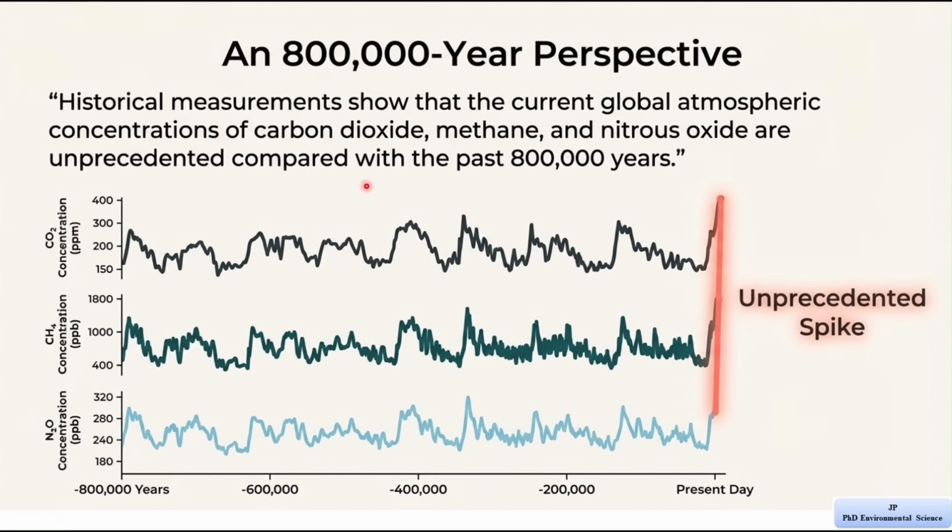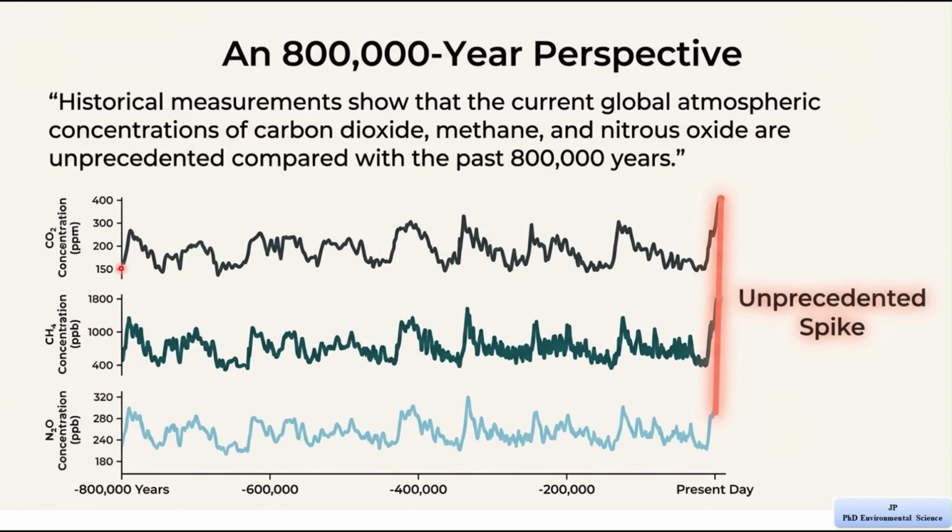Now what the graph shows: there are three graphs, one for carbon dioxide, one for methane, and one for nitrous oxide. Each graph shows how the concentration of these gases has changed over a very long period of time, starting from about 800,000 years ago up to the present day.